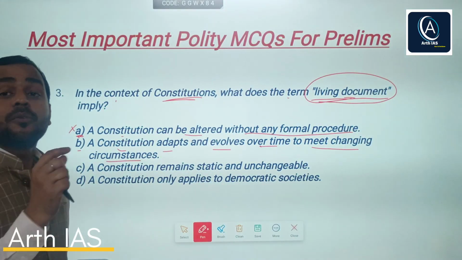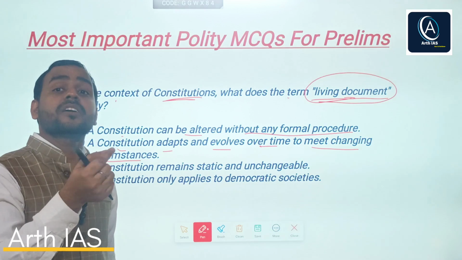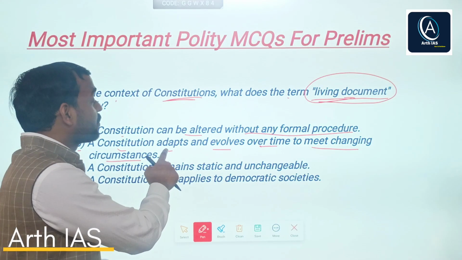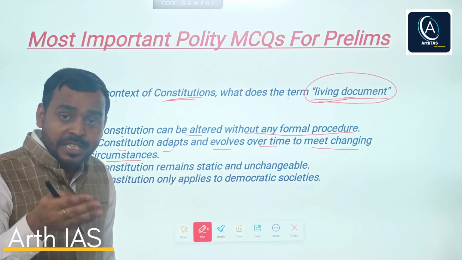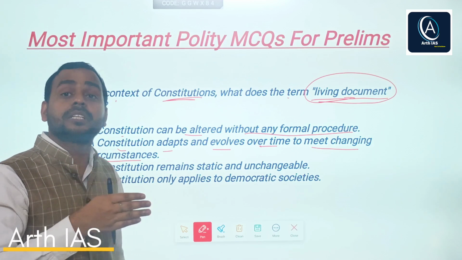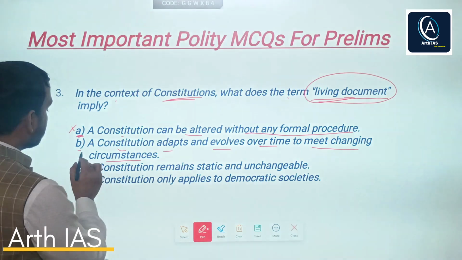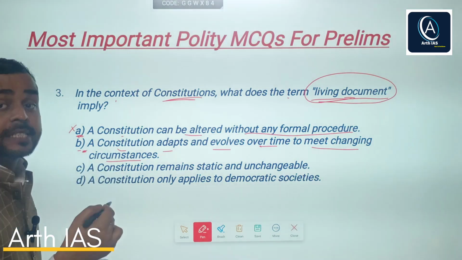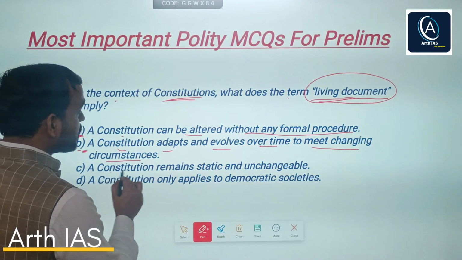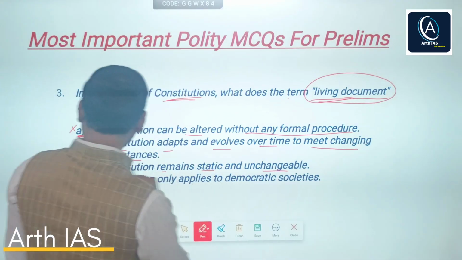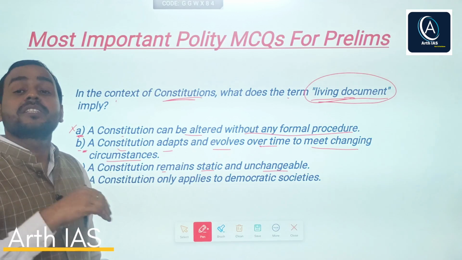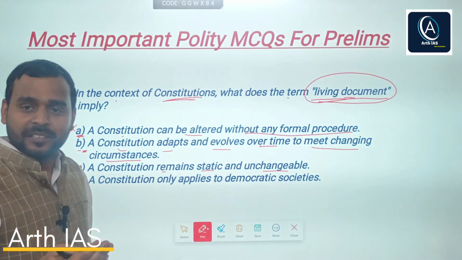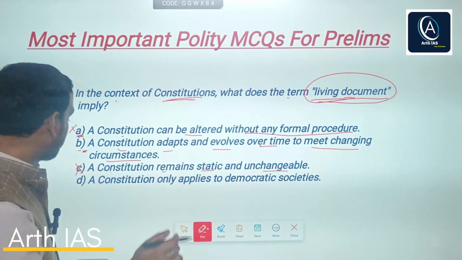I told you, what is the basic characteristic of a living organism? Adaptation and evolution, changes over the period of time. So this should be the right answer, but read other options too, as I suggest. A constitution remains static and unchangeable. No, actually this is contradictory. Living means changing, adapting, evolving.